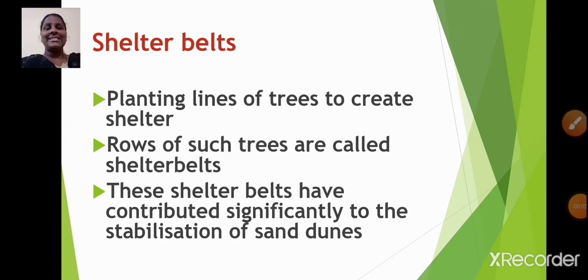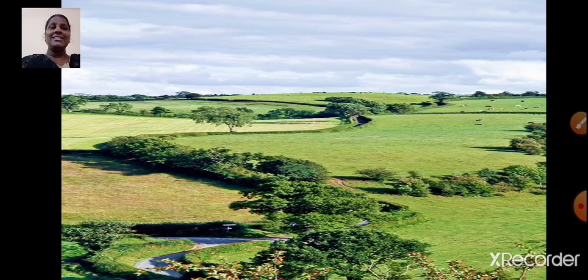Students, now let us learn about shelter belts. Planting lines of trees to create shelter, and rows of such trees are called shelter belts. Here in this image you can see the shelter belts. Planting trees in a row helps to reduce the impact of wind. Thereby there is minimization of the soil erosion.